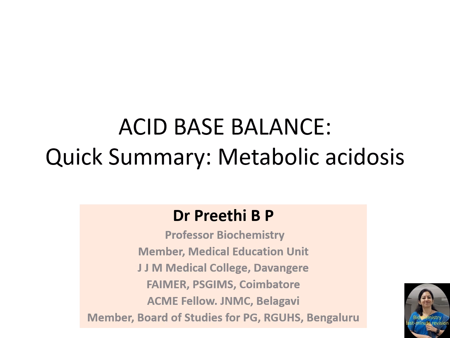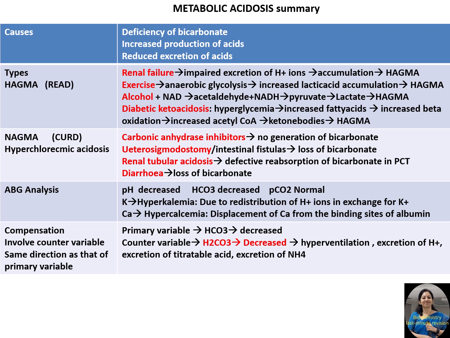Here is a quick summary of metabolic acidosis. The main biochemical basis for metabolic acidosis is deficiency of bicarbonate, or it can also be because of increased production of acids or reduced excretion of acids. There are two types of metabolic acidosis: high anion gap metabolic acidosis and normal anion gap metabolic acidosis.